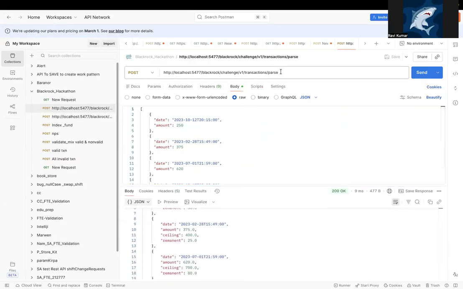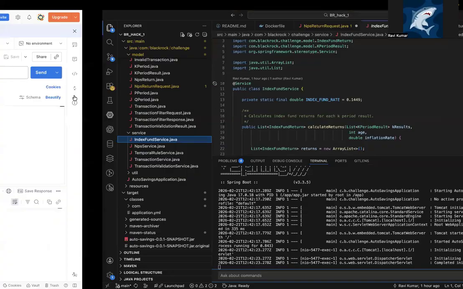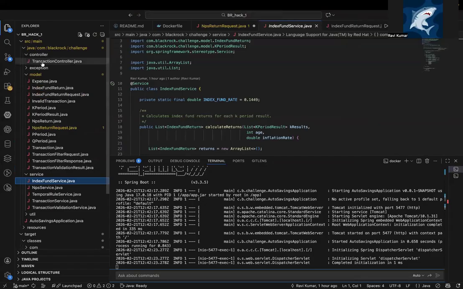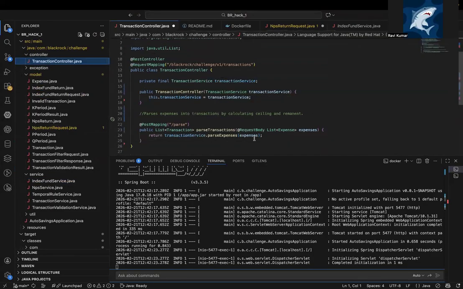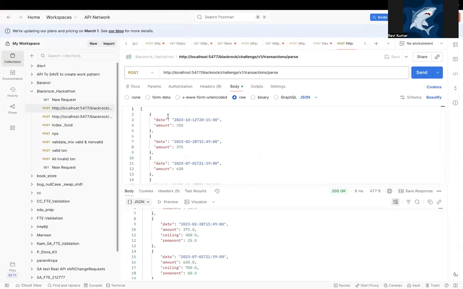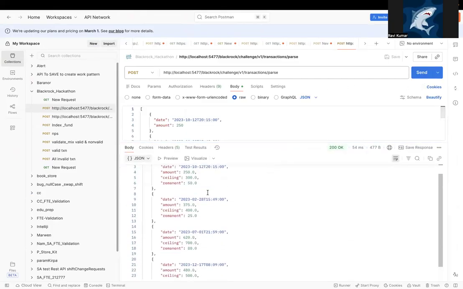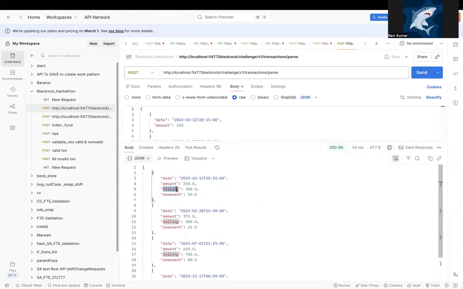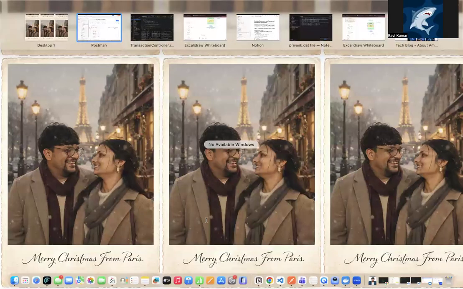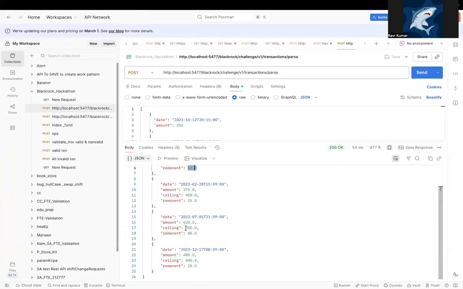Now I'll show the parsing. In the controller we have a parse endpoint. I'll hit it here, and we can see the amount 250, the ceiling amount is 300, and the remnant is 50. Then I'll take another: the amount is 620, the ceiling amount is 700, that's the nearest 100, and the remnant is 80.